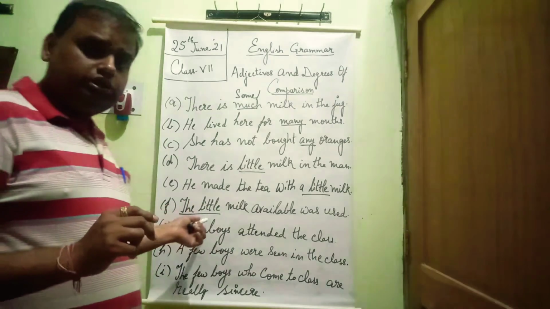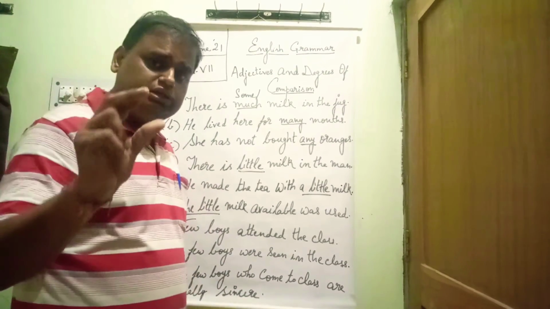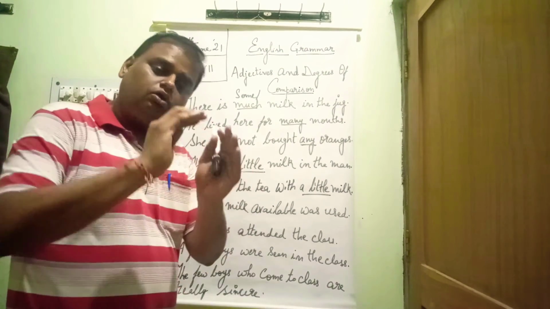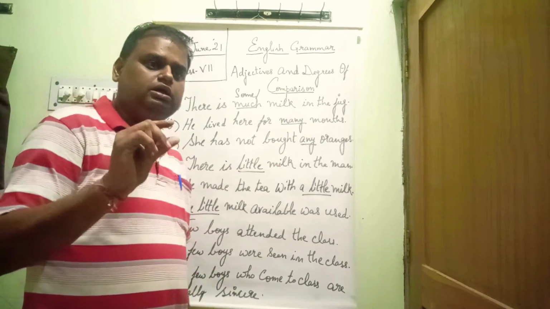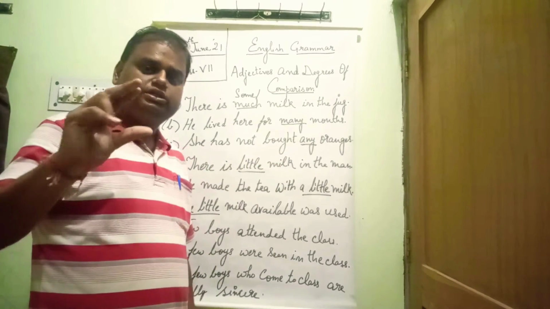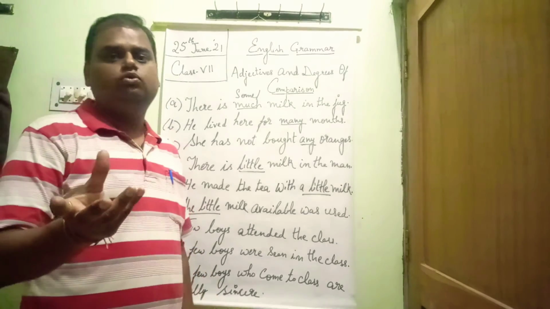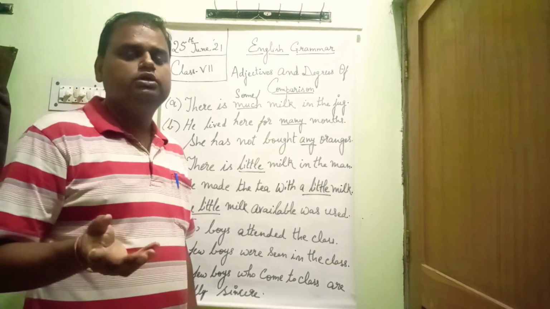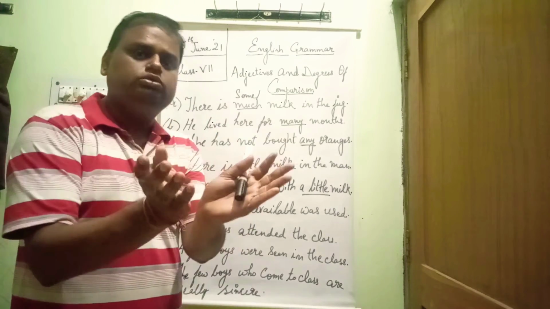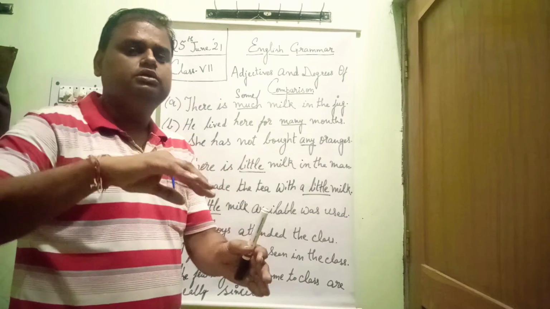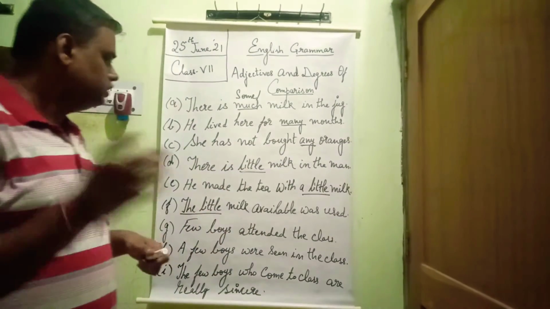And the little means a little thing, but whole. Suppose that half a glass of water is there, and we use the whole of the half glass of water. A little thing, but the whole of the thing, all the thing. That is where we use the little. Let us see the example.